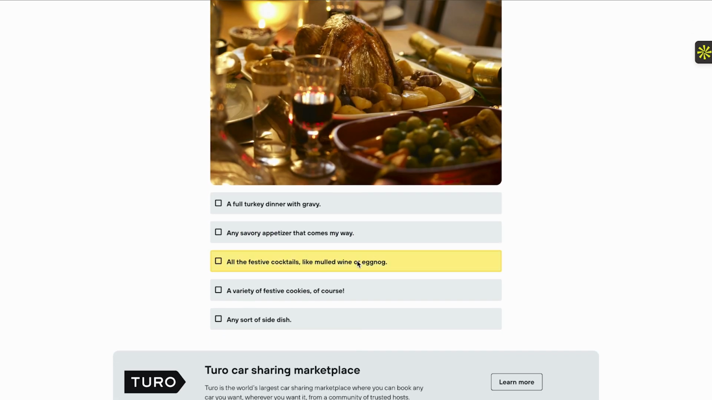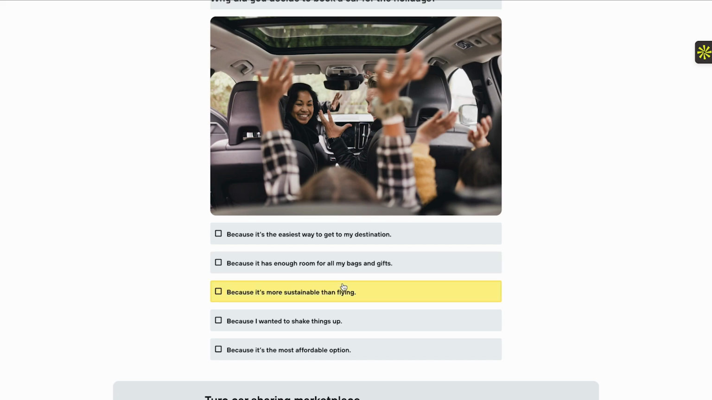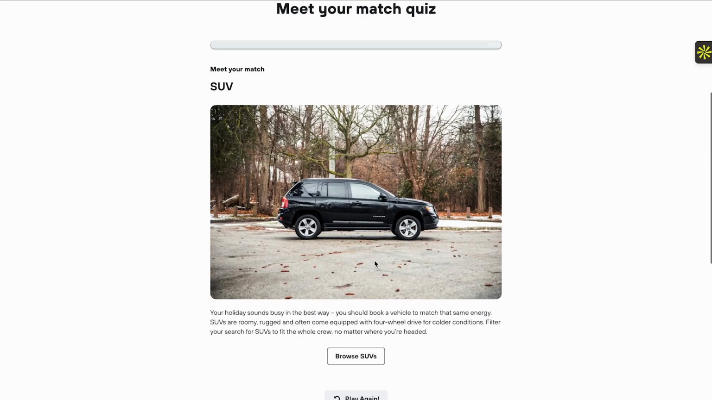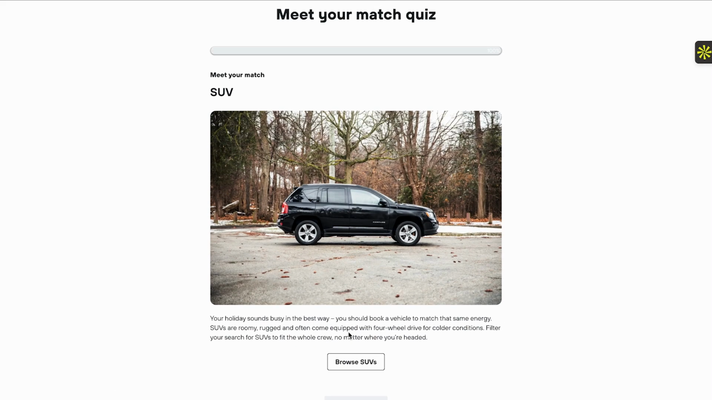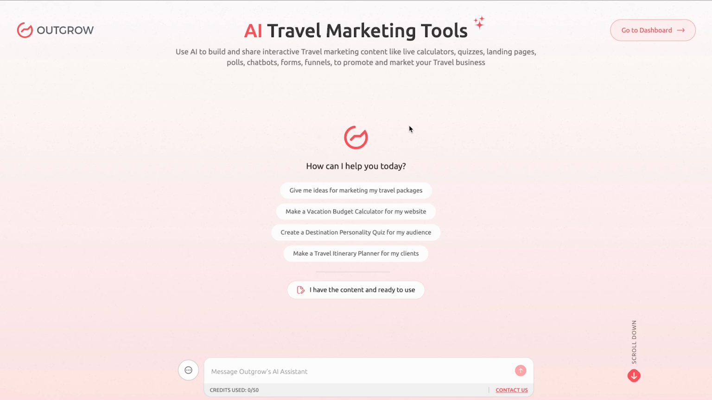This is personalization at scale, delivering tailored travel recommendations without requiring one-on-one interaction. It builds excitement, keeps users engaged, and makes every traveler feel seen. Now, here's how you can build the same thing with Outgrow.